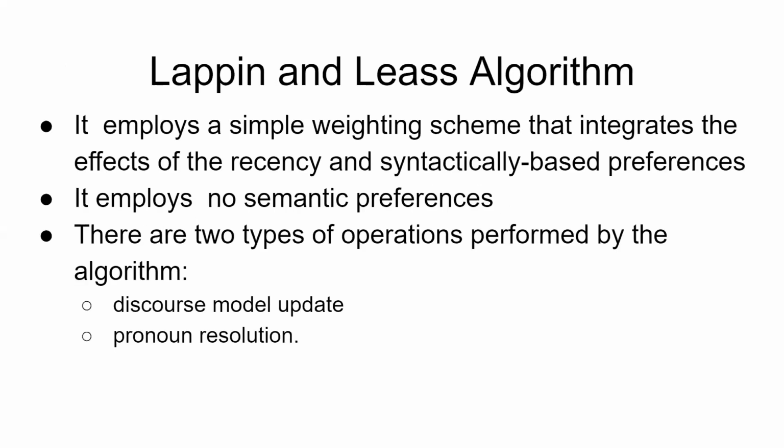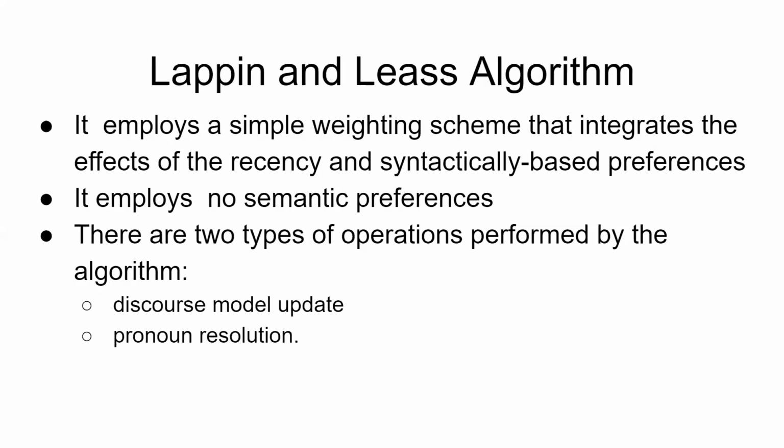Now we will move on to the Lappin and Leass algorithm. So it employs a symbol weighing scheme that integrates the effects of recency and syntactical based preferences. We have already seen these terms. Recency means how recently we have used those words, and preferences we have already seen in the previous lecture, wherein we have seen the gender agreement, case agreement, and so on. So we will be considering all those preferences, that is syntax based preferences only, not semantic preferences, over here for doing the pronoun resolution.